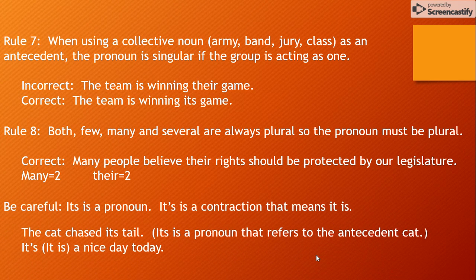Be careful. Its is a pronoun. It's also a contraction that means it is. You see here in our example sentence, the cat chased its tail. Make sure that you are using things correctly here. The pronoun its refers to the word cat, but it's can also be it is. And my advice to you is don't write the contraction it's. That way you know every time I put its on a paper, I'm using the pronoun and I don't have to worry about spelling. But if you want help with that, I do have a video on spelling contractions for you as well.